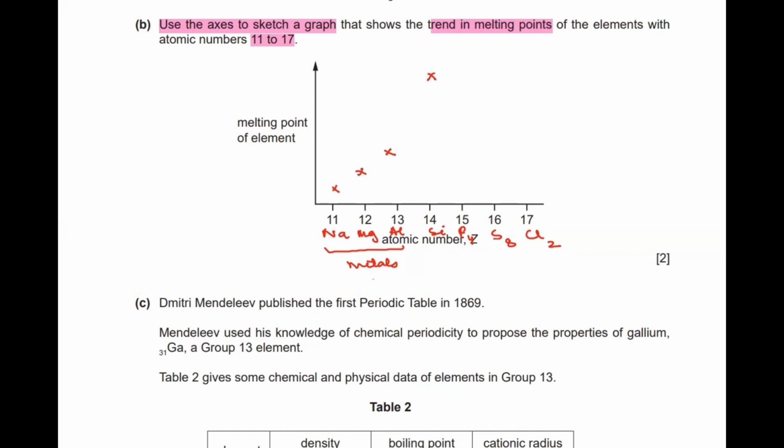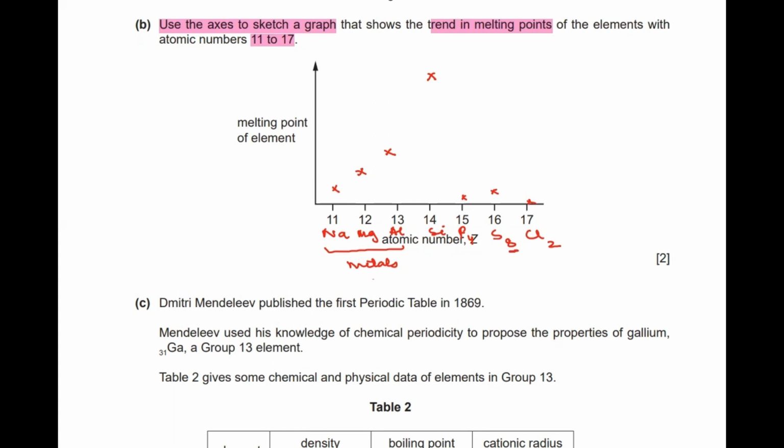Then we have the next one, which is phosphorus. Phosphorus will have a slightly lower melting point, because it's a simple covalent molecule, so it's low down there. Then sulfur will have a higher melting point than phosphorus because it has 8 atoms combining together. And then we have the diatomic chlorine, which is very low. So this is how we will show the trend in the melting point graphically.